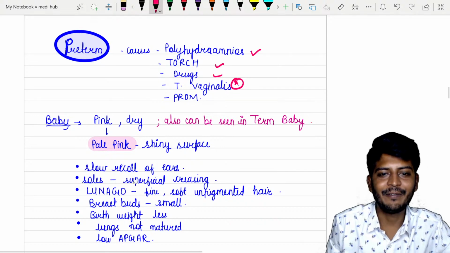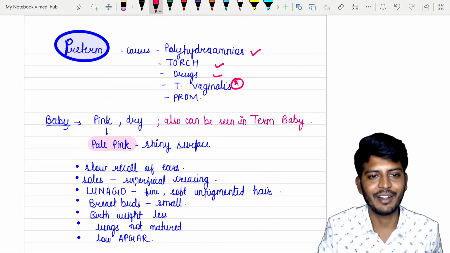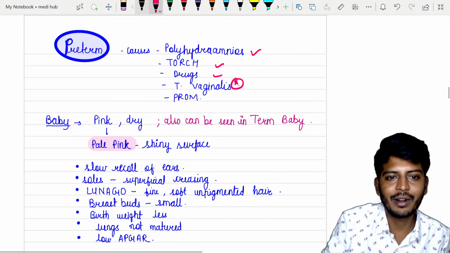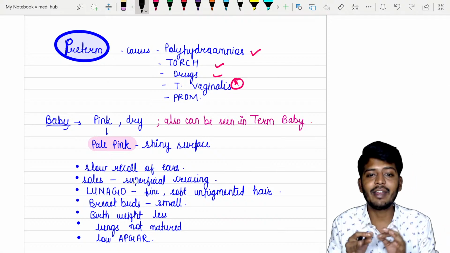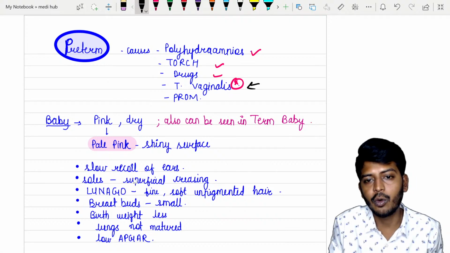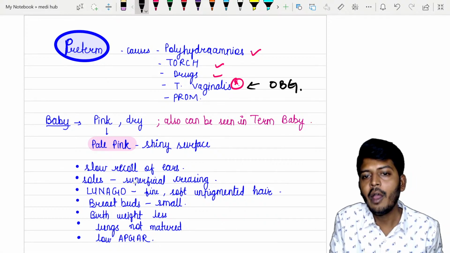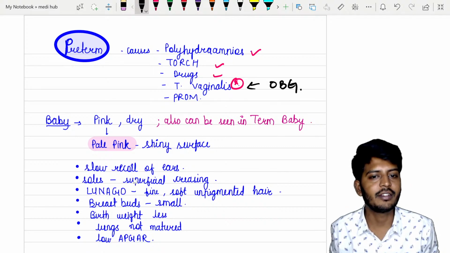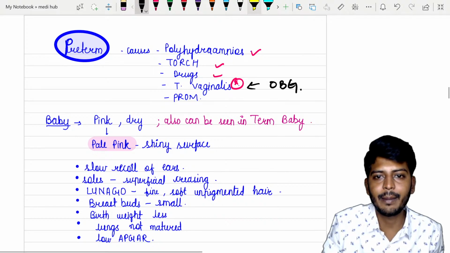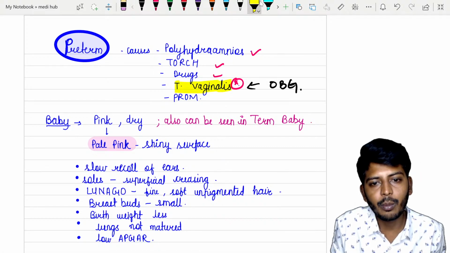So Trichomonas vaginalis. Now listen to me, very important one. What is this I'm trying to tell you? This is a very important MCQ which is asked from the OBG also. Which urinary tract infection can cause preterm labor? Preterm labor can be caused by Trichomonas vaginalis.